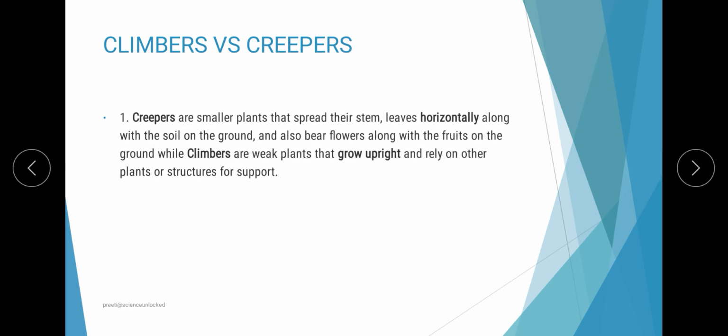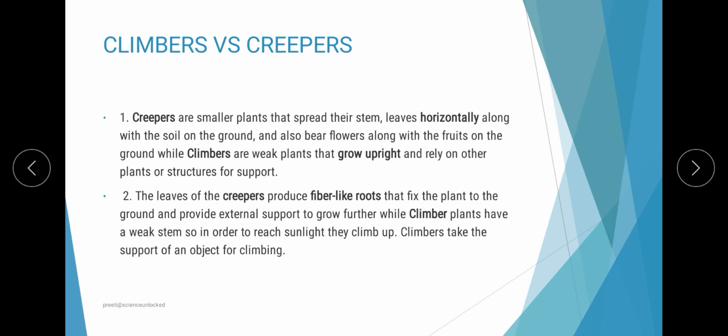So as per this categorization, we have a differentiation between climbers and creepers. The very first thing is that creepers move and grow in the horizontal direction, so they grow on the ground. On the other hand, climbers grow upright with the help of support coming out of the stem and whatever thing they are climbing on.